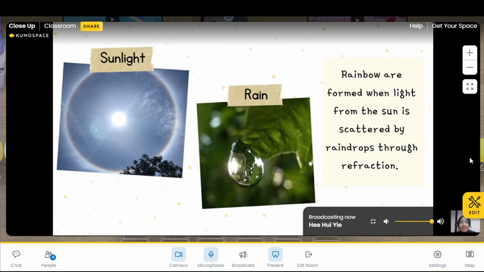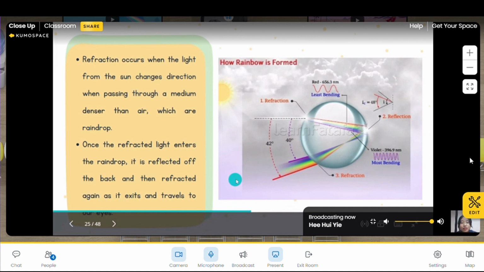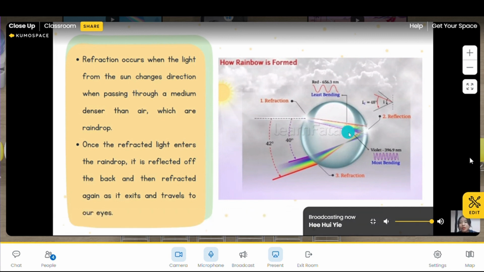So now let us see in detail how the rainbow is formed through the refraction of light. Everyone, just look at this picture. When the light travels from the air into the raindrops, it will change direction because it passes from the less dense medium, which is air, into the denser medium, which is raindrop. So now I have a question. When light passes from the less dense medium to the denser medium, will it refract towards the normal or away from the normal? Can anyone answer me?